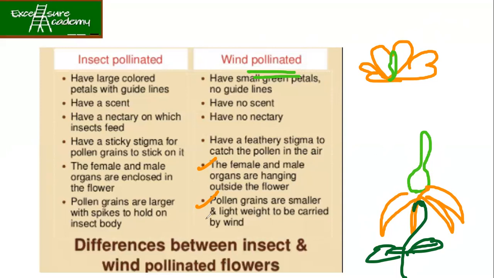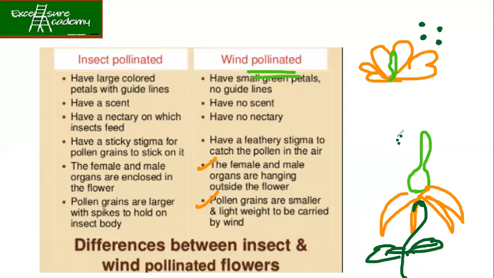Now, pollen grains are smaller and light-weighted. In the insect pollinated case, you can have big pollens because those are carried by the insects. Whereas in the case of wind pollinated, it has to be very, very small because it needs to be carried by the wind. If the pollen grains are heavy, then wind cannot carry them, right?